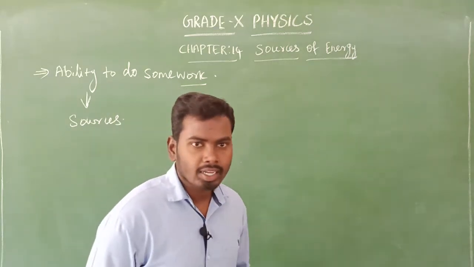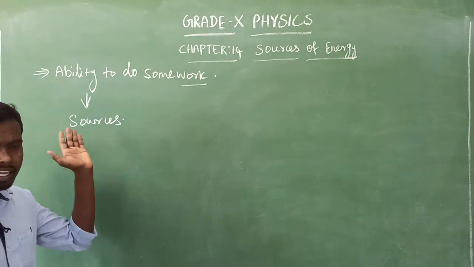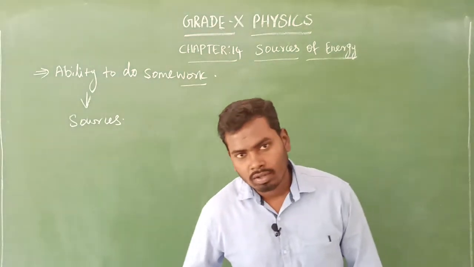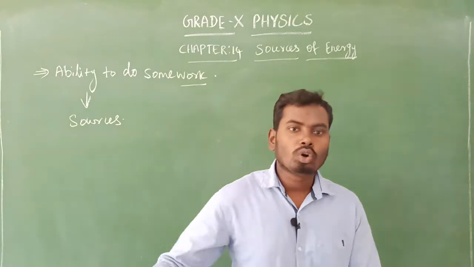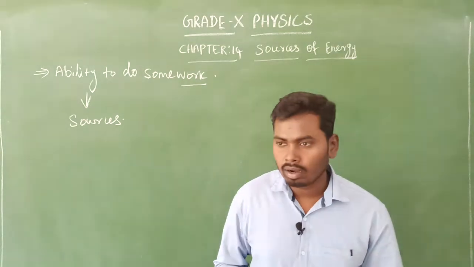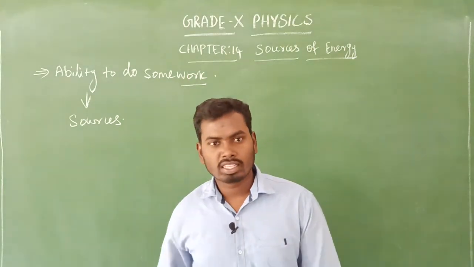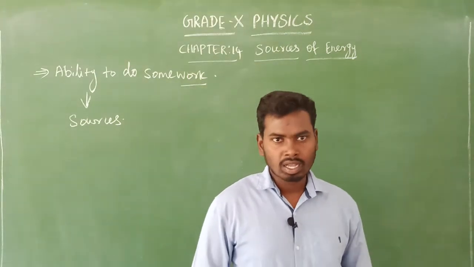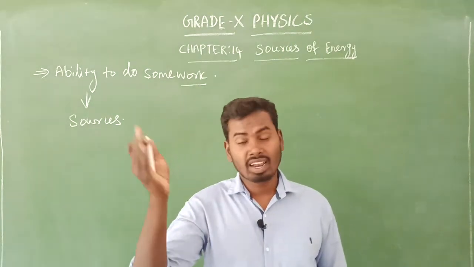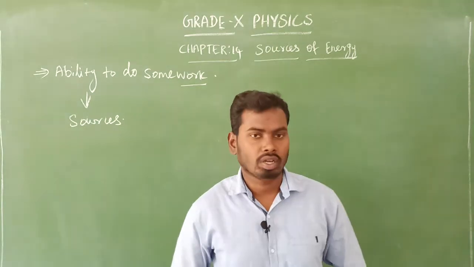So what is energy, sir? Energy means nothing but the ability to do some work. Is it clear? Where do we get the energy from? We get energy from some sources. For example, food is a source for us. Petrol, diesel, kerosene are the source for vehicles to run. Electrical energy is the source for the functioning of the electrical gadgets around us.